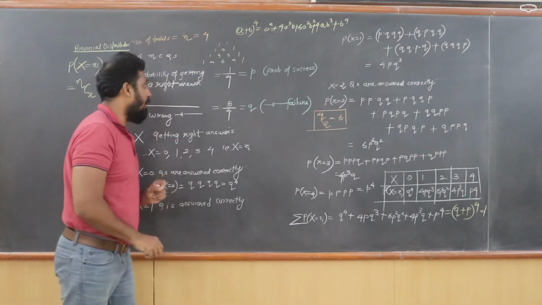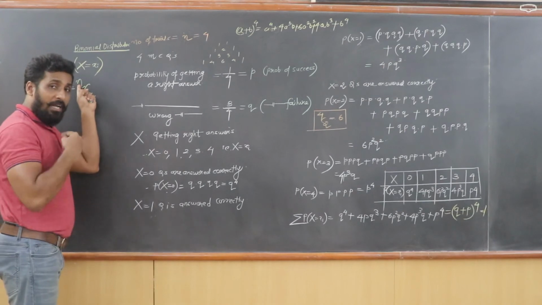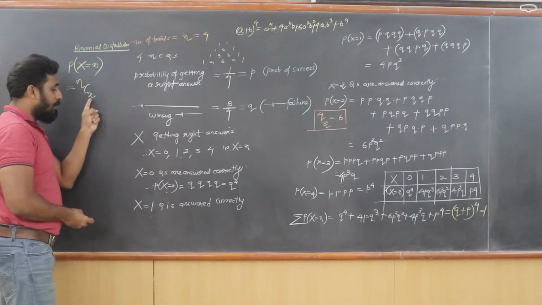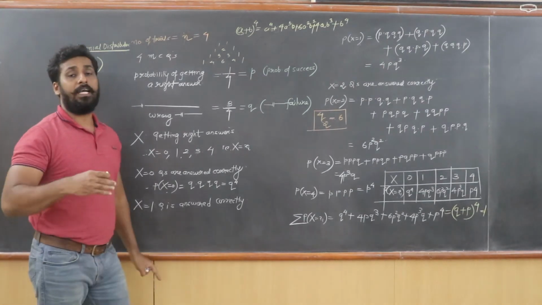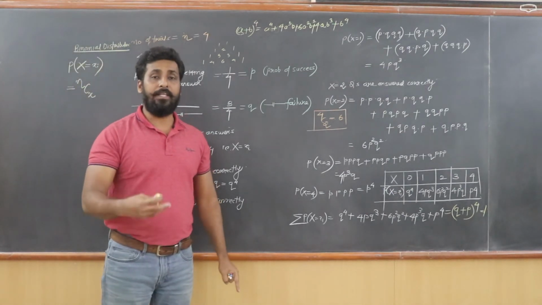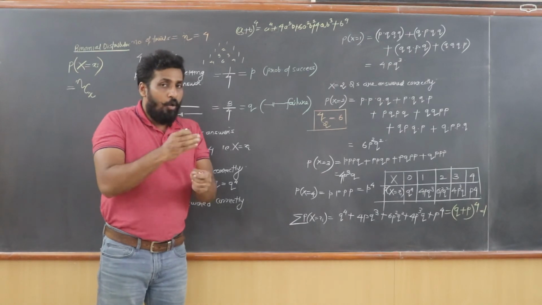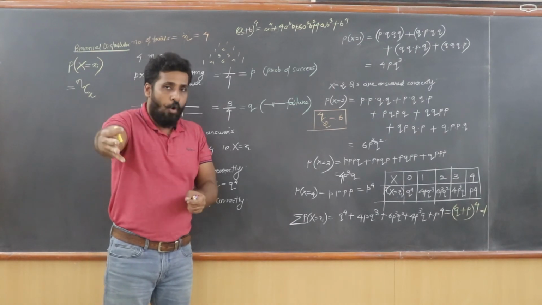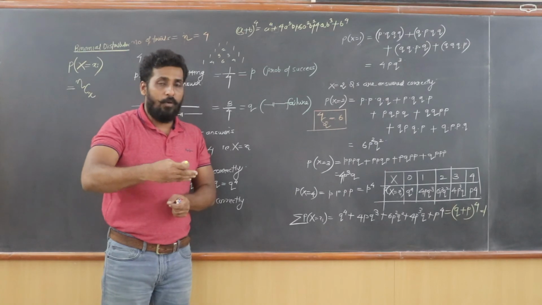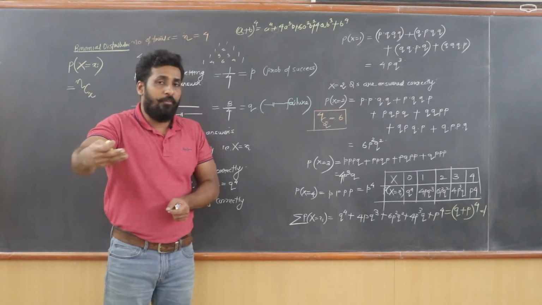That becomes your trial. So N was 4 in our case. X is your success. X was taken as 0, then 1, then 2, then 3, then 4, and so on. Since our question had only 4 trials, we can have success only up to 4.